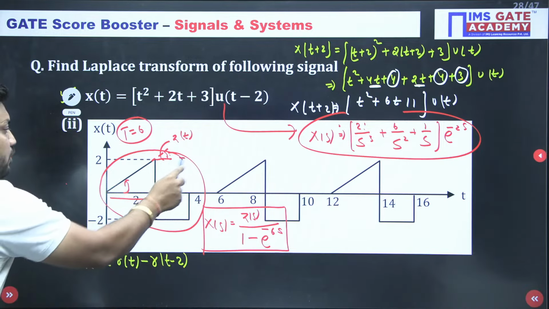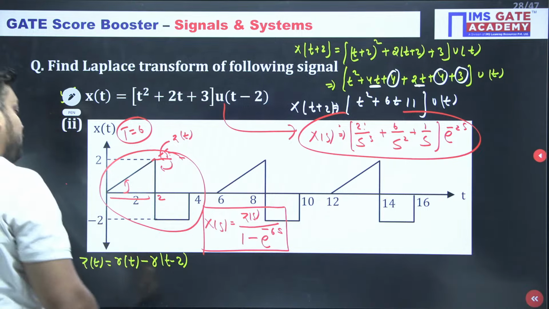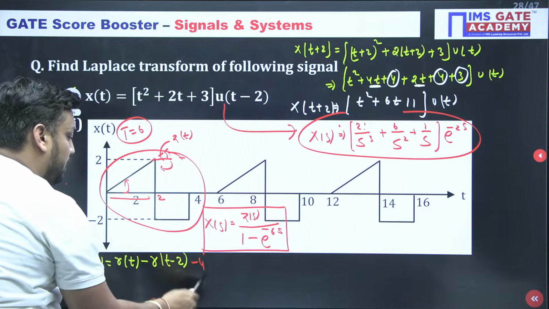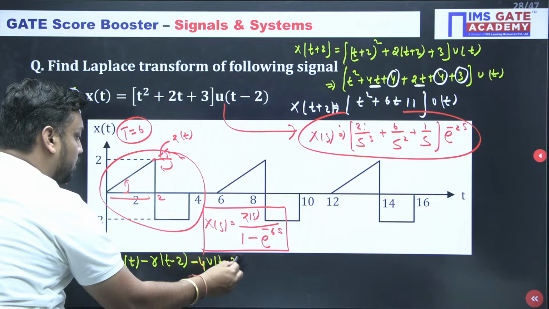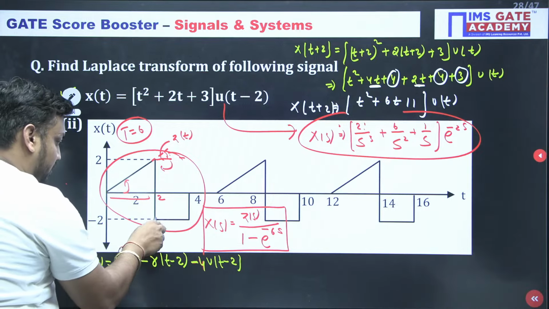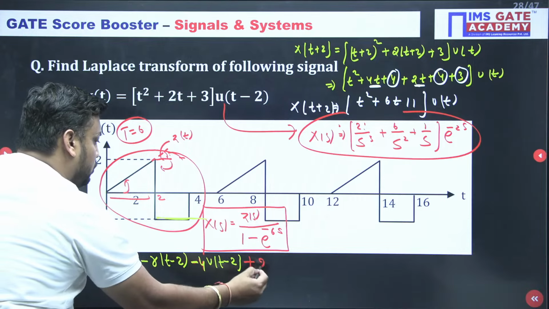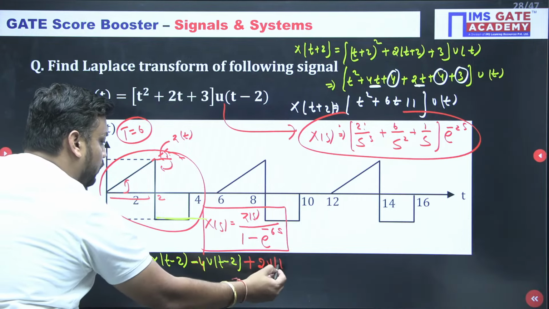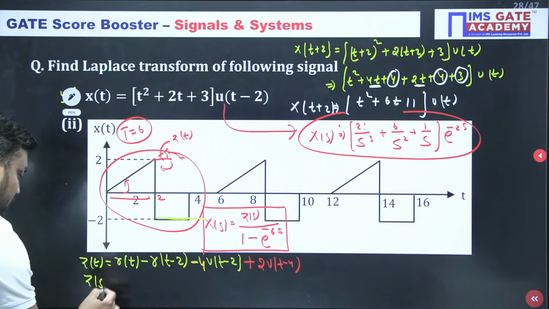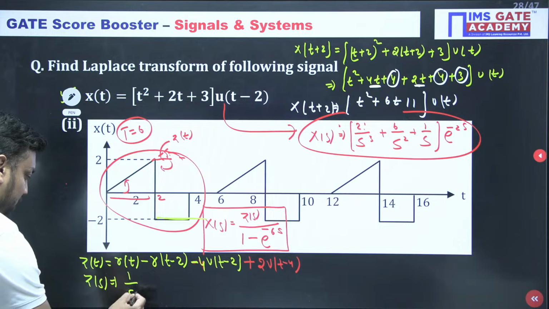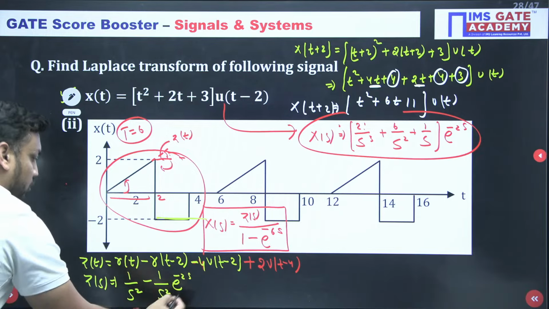Downward means a minus sign, so minus r(t minus 2). And then you reach a step, which has the value minus 4, so minus 4 u(t minus 2). Now you are traveling along here, but at this moment again plus, so plus 2 u(t minus 4). So this is the equation. If you are looking for Z(s), just take the Laplace transform. Ramp Laplace is 1 by s square, again 1 by s square, with time shifting e to the power minus 2s.